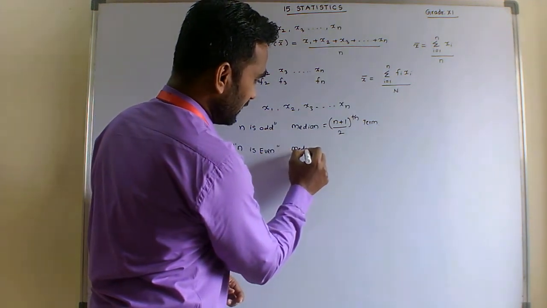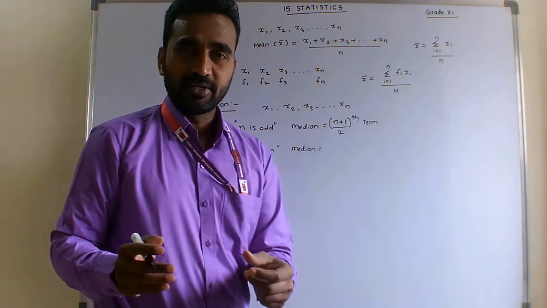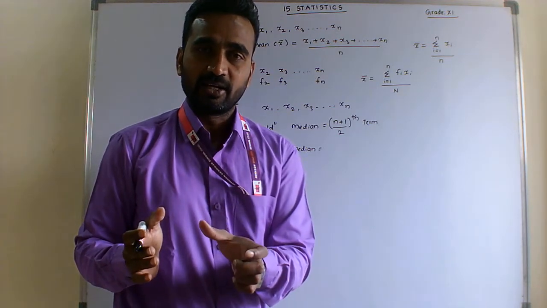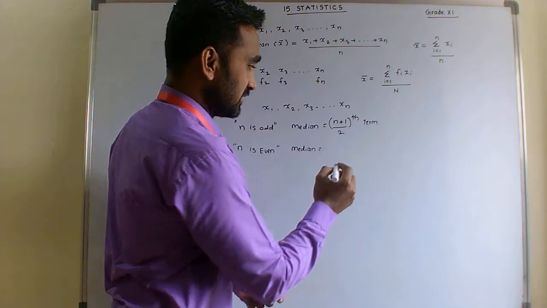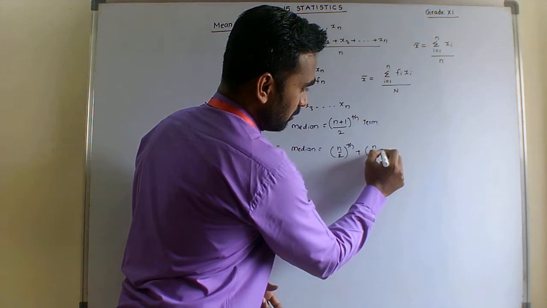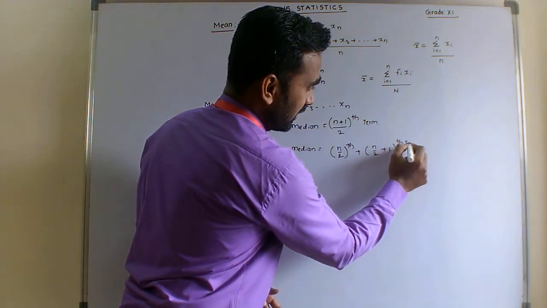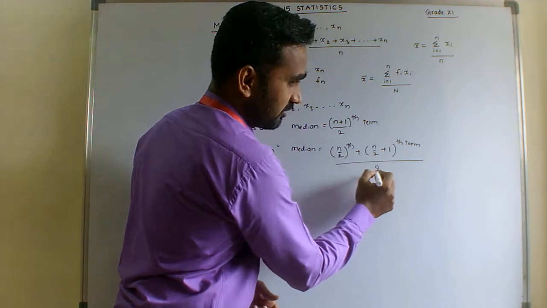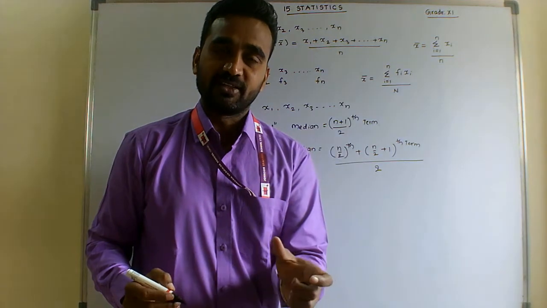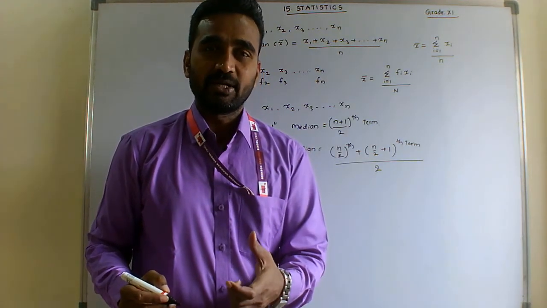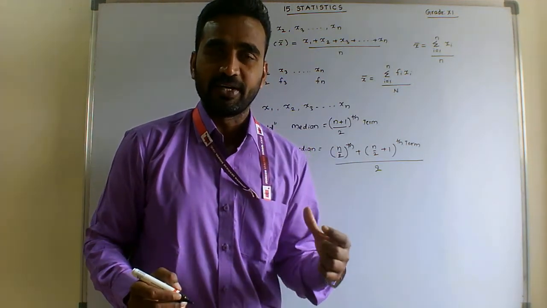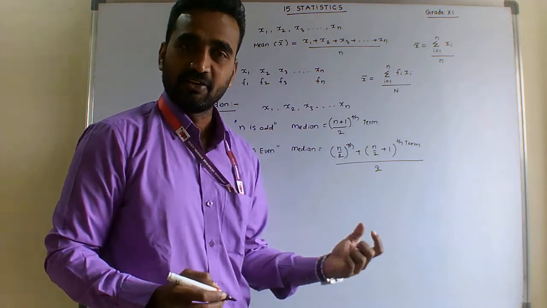then we cannot point to a single middle value; there are two middle values. If n is even, the median is the n by 2 th term plus the (n by 2 plus 1) th term, divided by 2. For example, if we have 16 terms, n by 2 is 8, so the 8th term and the 9th term. The mean of the 8th and 9th terms is the median of the given data where n is even.